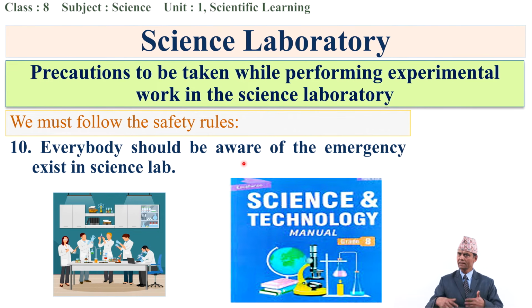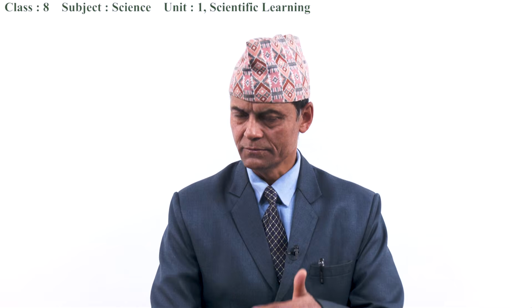By chance, in case there is any accident, then we should escape from the science lab. So there should be an emergency exit, emergency door. That knowledge also we should have to escape from a possible accident.